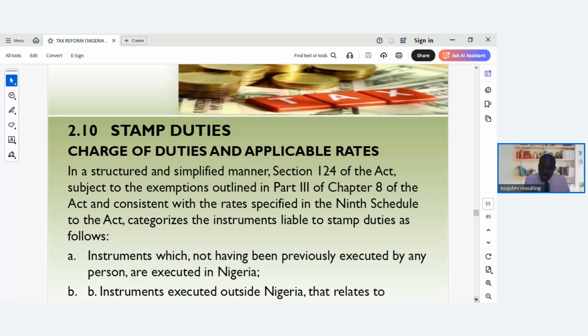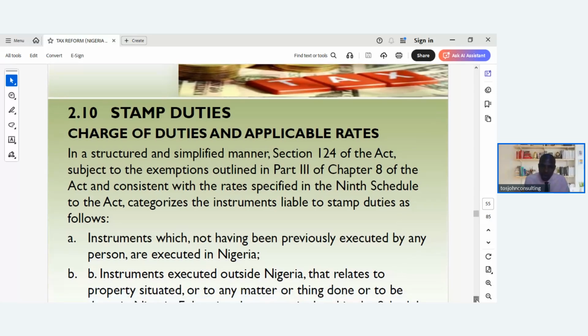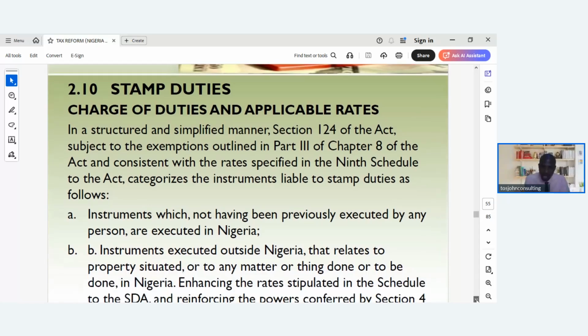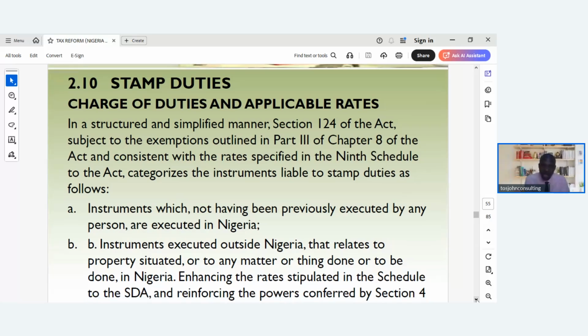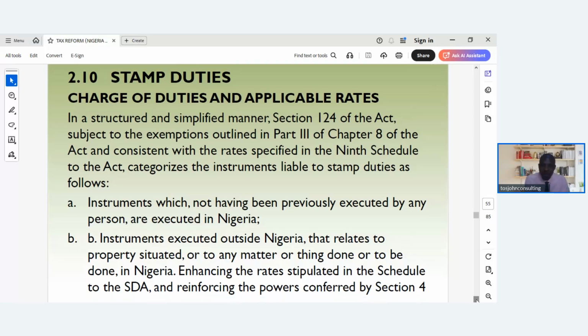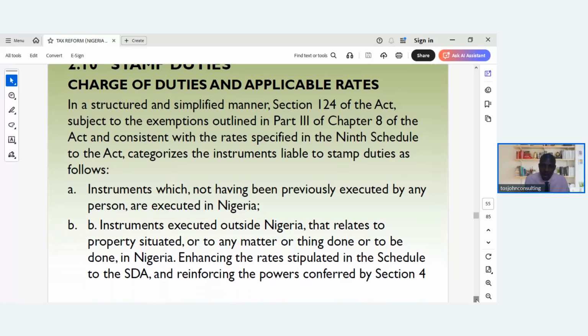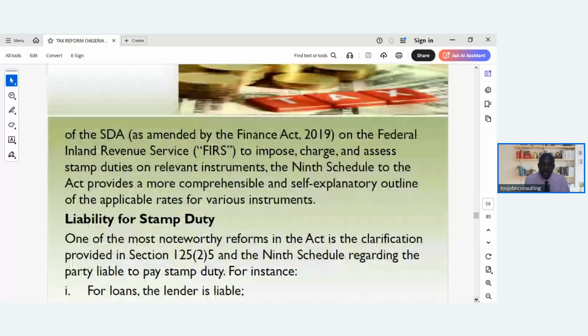Then B, instruments executed outside Nigeria that relate to property situated or to any matter or thing done or to be done in Nigeria, enhancing the rates stipulated in the schedule to the Stamp Duty Act, that's SDA, and reinforcing the powers conferred by Section 4 of the Stamp Duty Act as amended by Finance Act 2019 on the Federal Inland Revenue Service, that's FIR, to impose, charge and assess stamp duties on relevant instruments.